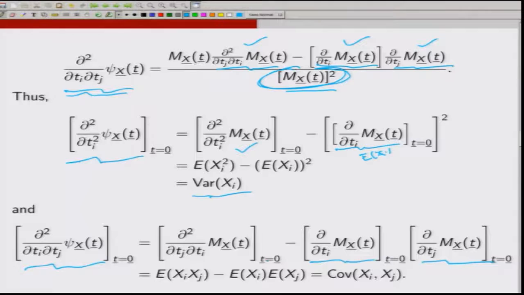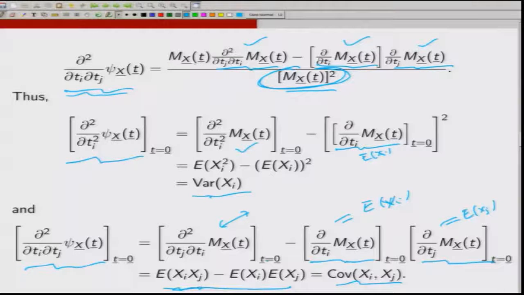And by the last result we have seen that if I differentiate Mx(t) with respect to Ti and Tj and put t is equal to 0, I get the expected value of xi xj. So, this becomes the expected value of xi xj. This quantity becomes the expected value of xi because I am differentiating Mx(t) with respect to Ti and putting t is equal to 0. Similarly, this quantity becomes the expected value of xj. So, this becomes the expected value of xi xj minus the expected value of xi into the expected value of xj, which is nothing but the covariance of xi and xj.